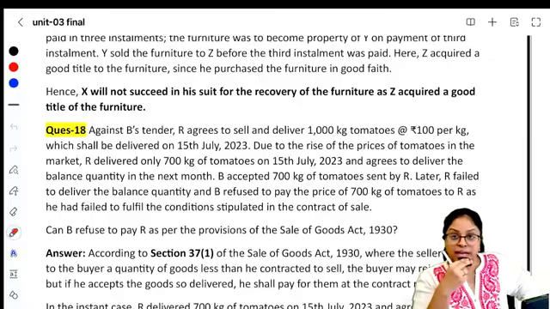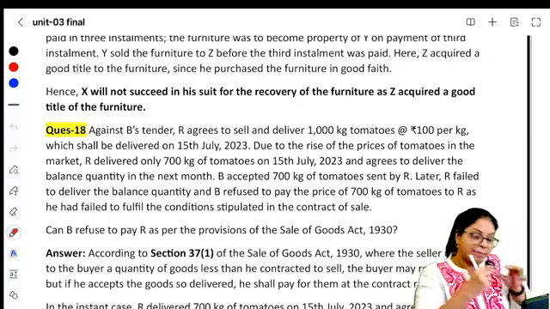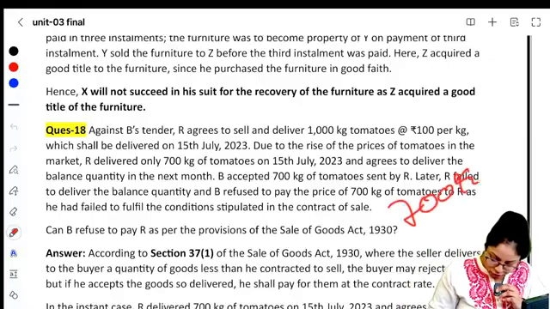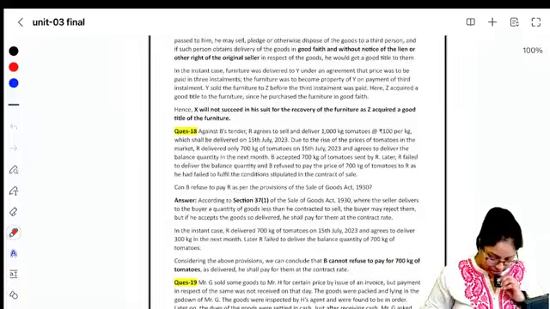Now you cannot say anything. Don't pay for that 300, okay, but you have to pay for this 700. Because you have accepted that, you have to pay for that 700 kgs.